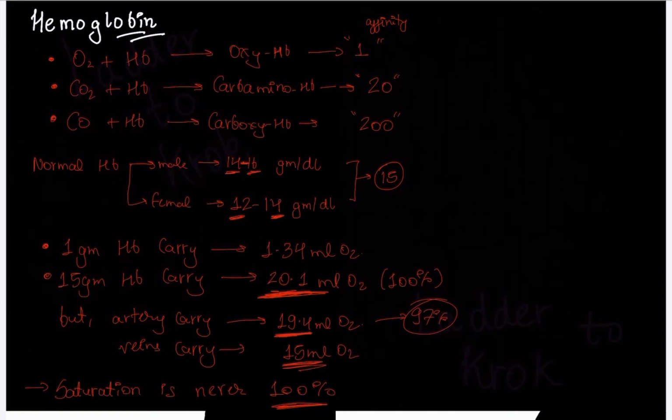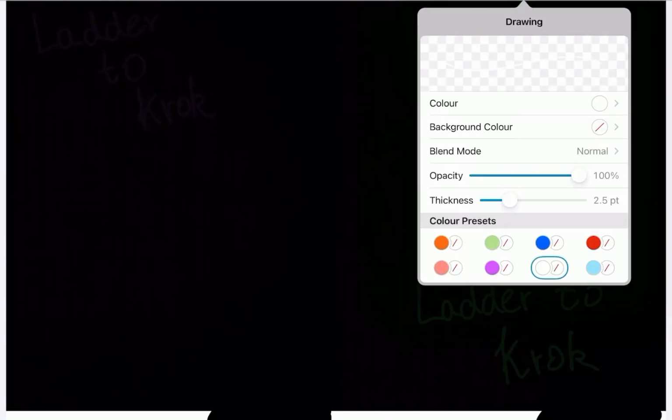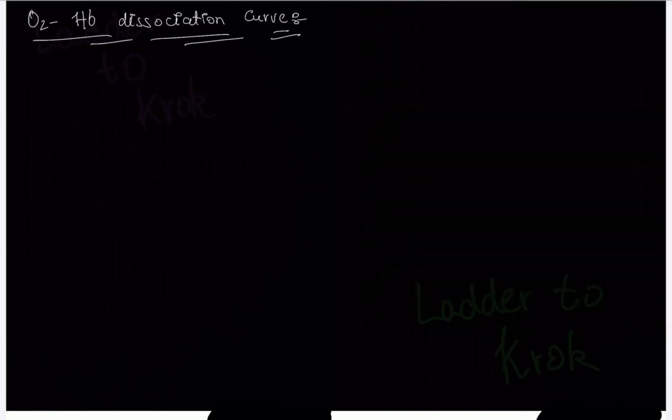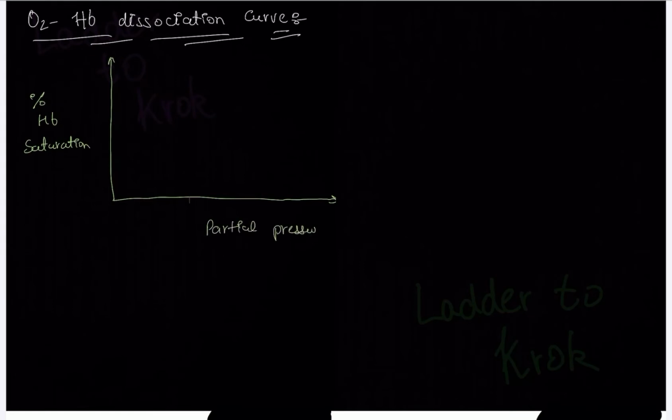Now we are coming to one very important topic, that is the oxygen hemoglobin dissociation curve. Now we will discuss it. Just imagine this is your y-axis and this is your x-axis. Here we took percent of hemoglobin saturation, and here we took partial pressure. Just imagine here is the 50.